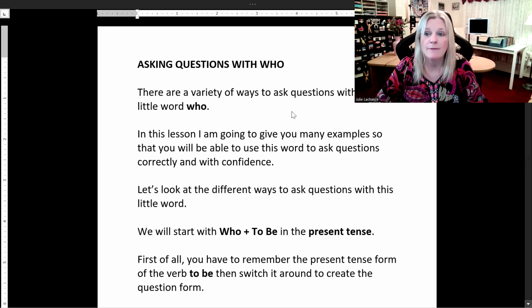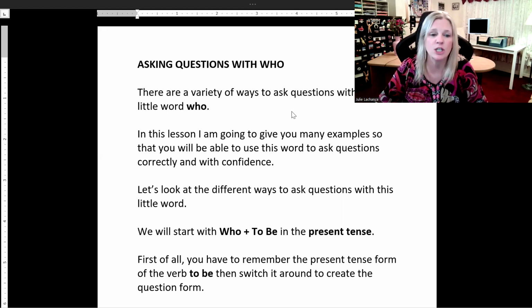So there are a variety of ways to ask questions with the little word who. In this lesson, I am going to give you many examples so that you will be able to use this word to ask questions correctly and with confidence. Let's look at different ways to ask questions with this little word.